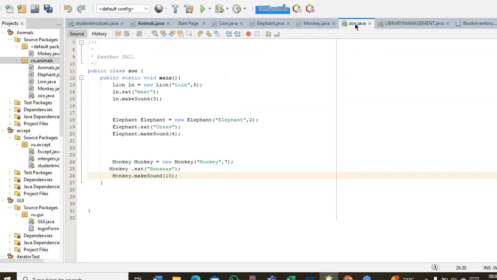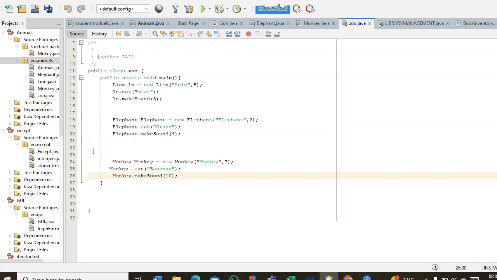And I went to my zoo. The last class, zoo, which was supposed to be my main class, where I was supposed to call all the methods I did in the other classes and run them from here. So this is what I did here.